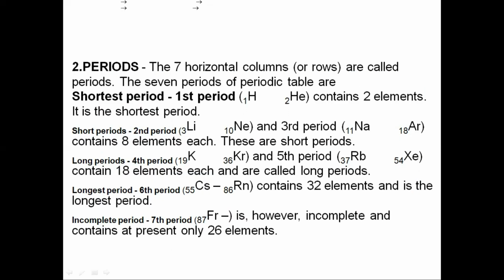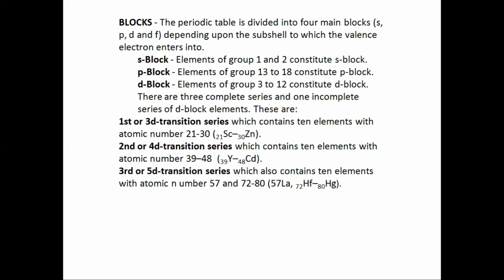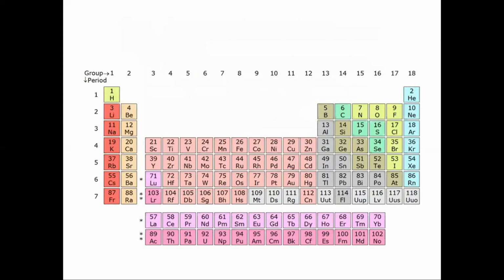The seventh period is called an incomplete period because it starts from francium, that is atomic number 87, and however that period is incomplete and it contains a total of 26 elements. Our modern periodic table is divided into four main blocks. For example, you can see here groups 1 and 2 are called s block elements because the last valence electron is entering into the s orbital.